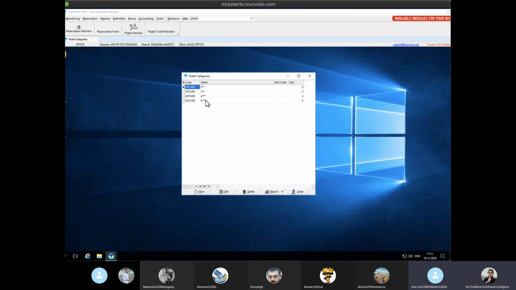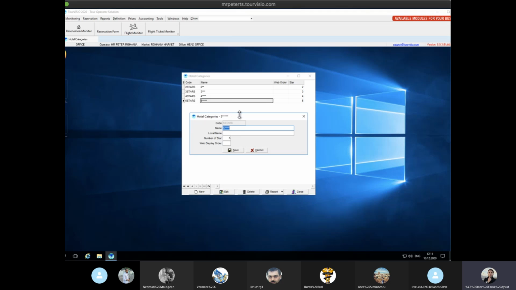hotel categories. Here we can also write their local name, like Cinci or 5-star. It's already entered, but it's important because when we write anything here in the local name, it will be shown on the website. If you want it shown like this, we can just leave it there. But if you want it like Cinci, or 5 stars, or anyhow, you will decide, and you need to change it from here.